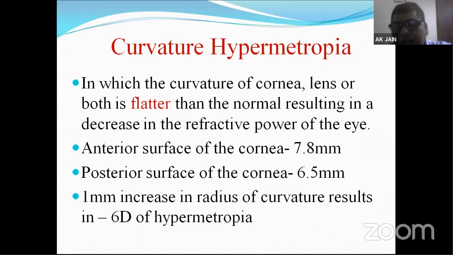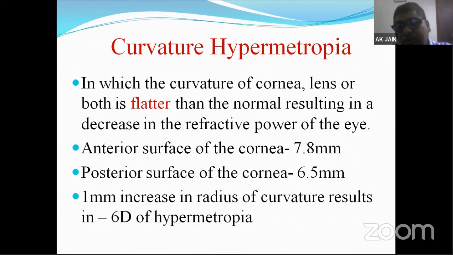Similarly, when we come to curvatural hypermetropia, as the name suggests, there are changes in the curvature, in which the curvature of cornea or lens or both are flatter than the normal. When the curvature is flatter, the refractive power of the optical system decreases. When the curvature is steeper, the refractive power of the optical system increases. So when these elements of refraction, either cornea or lens, become flatter, in that case there will be curvatural hypermetropia.